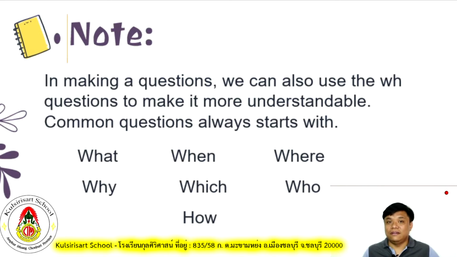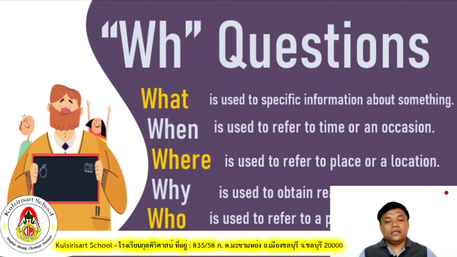We use what when we refer to specific information about something, about an idea, an action, or information of something. When, on the other hand, is used when we refer to a time or an occasion. Where we use when we refer to a place or a location. It's also one of the most commonly used WH questions.